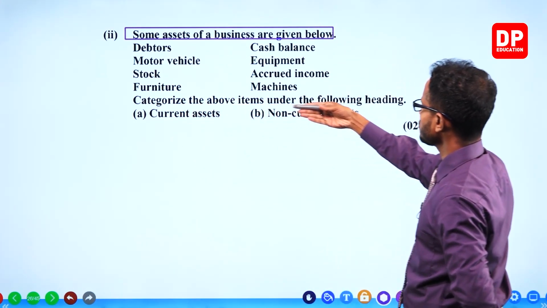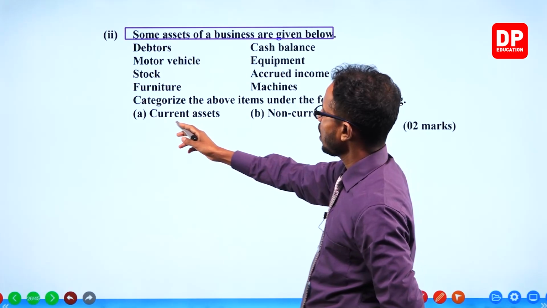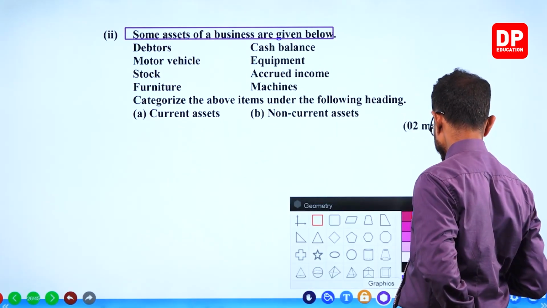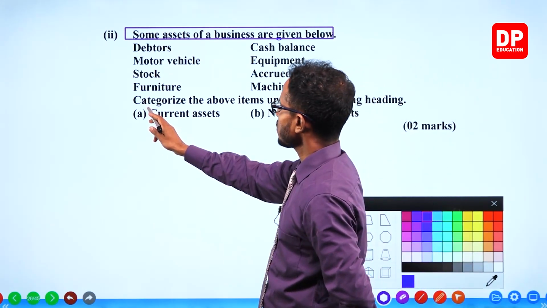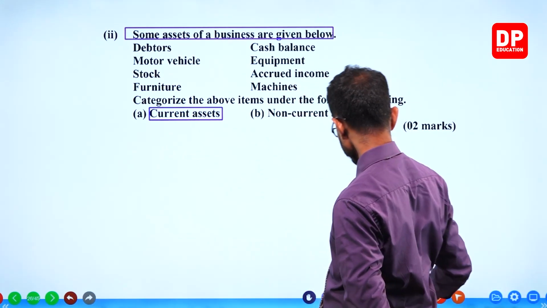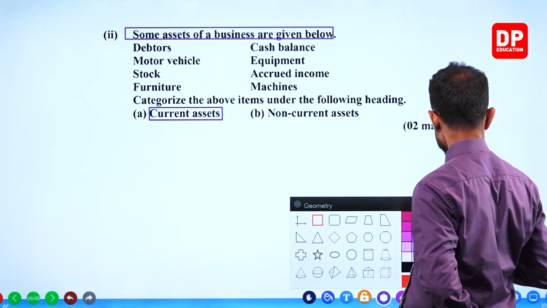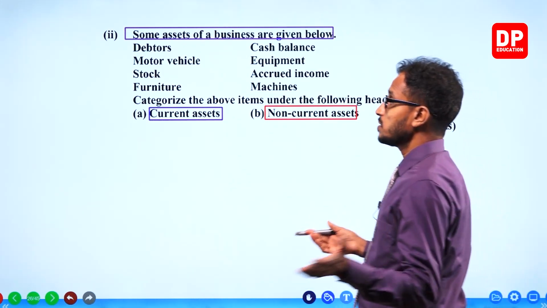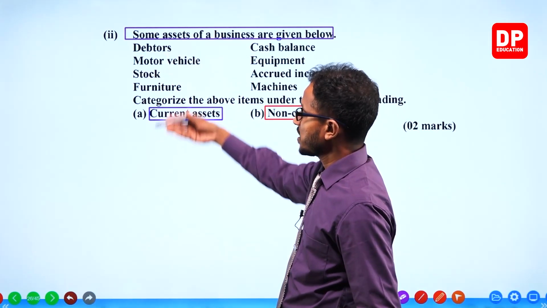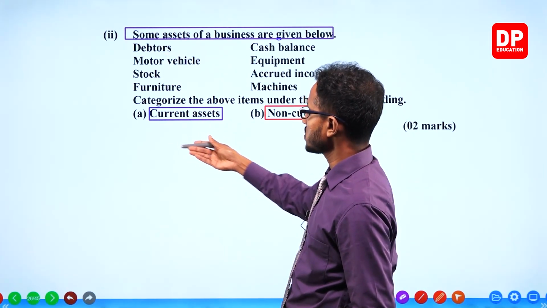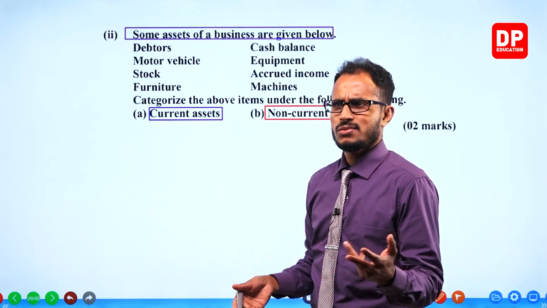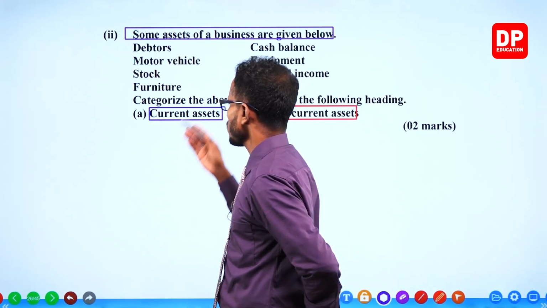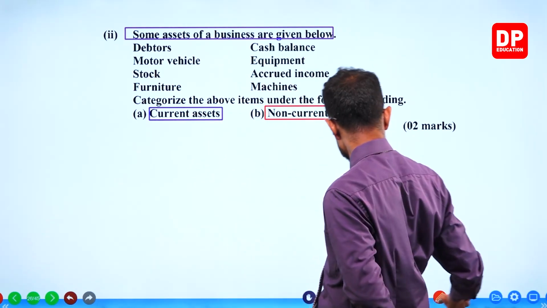Categorize the above items under the following headings: current assets and non-current assets. We have to categorize. I'm not going to write all the names again, but it's better, so I will write all the current assets here, in blue.